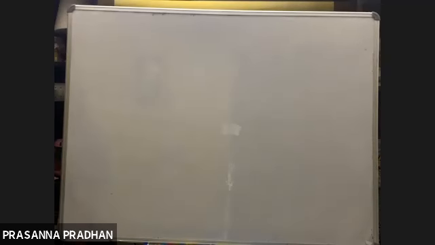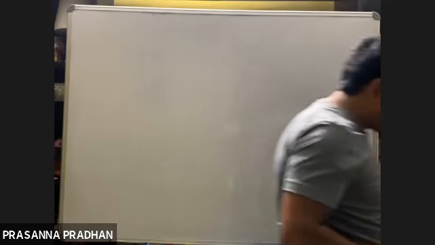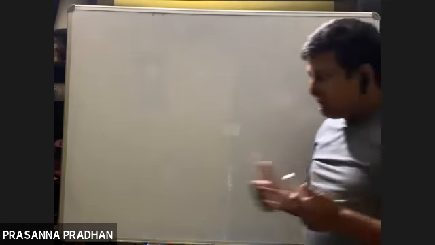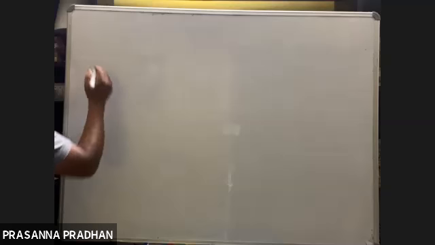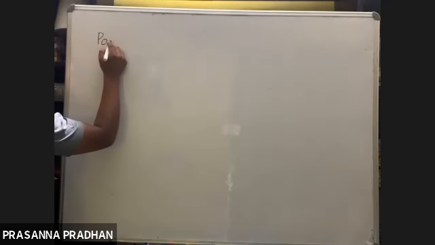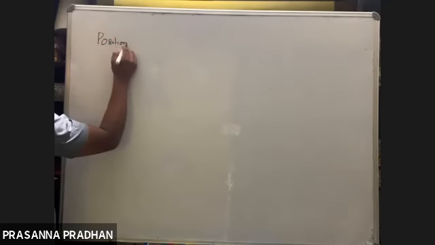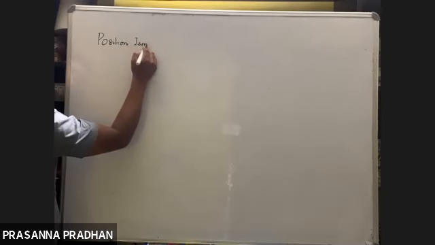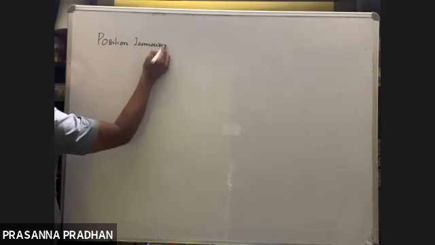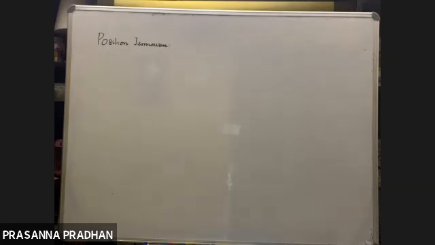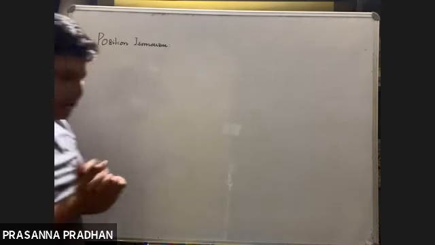Okay, we are discussing isomerism, right? We had discussed the chain isomerism part, and we have also discussed functional isomerism. So today we shall continue with isomerism. Today we shall discuss another type of isomerism, which is known as position isomerism. So what is position isomerism? Let us discuss in detail.